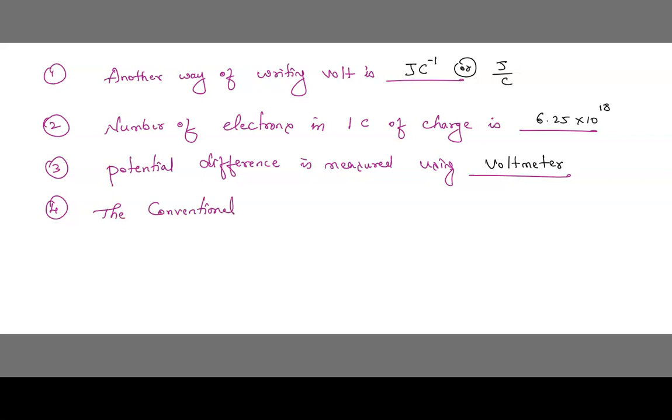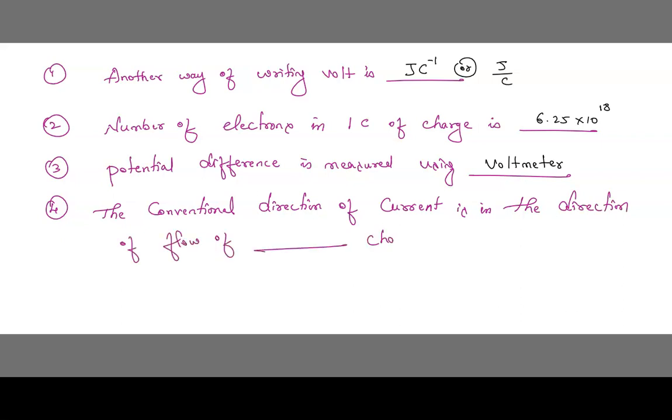Next, the conventional direction of current is in the direction of flow of dash charge.